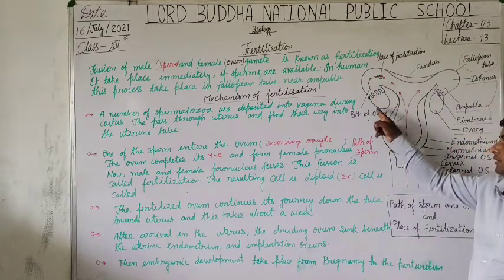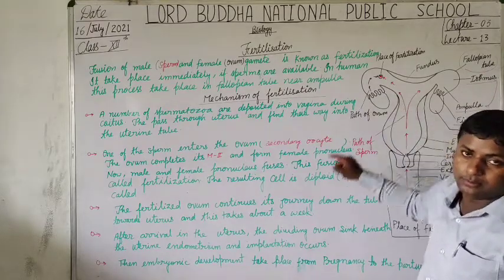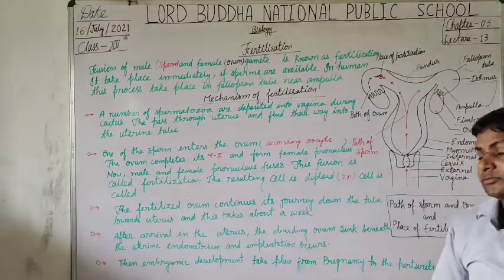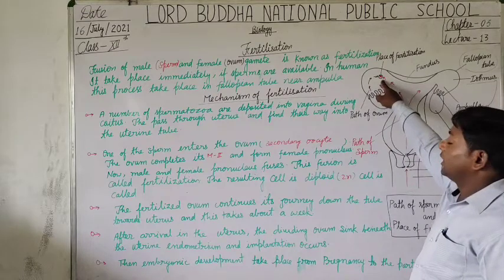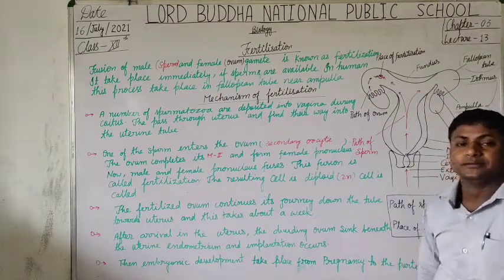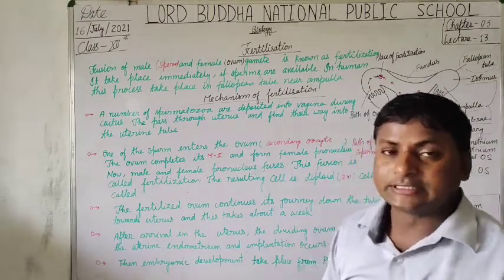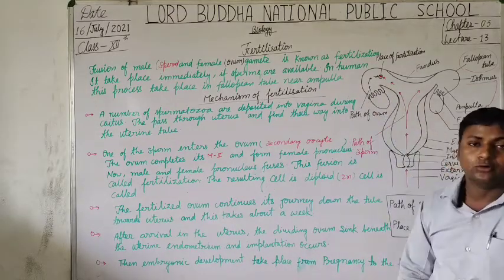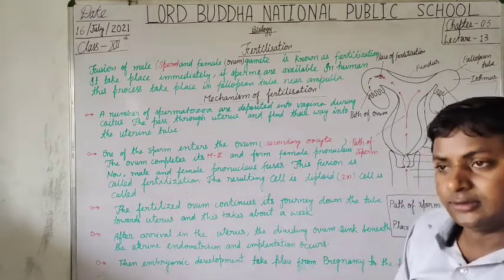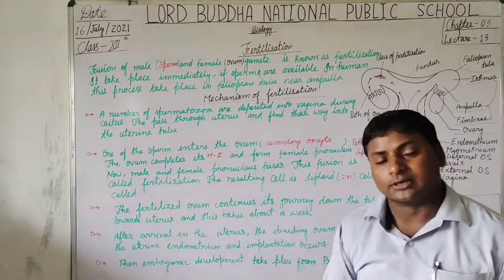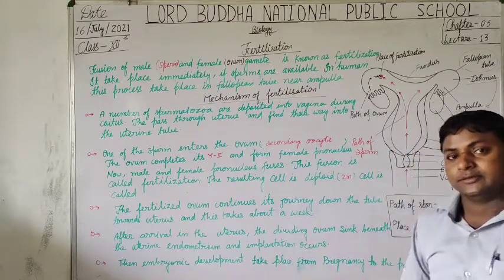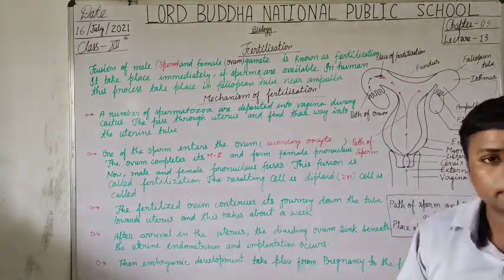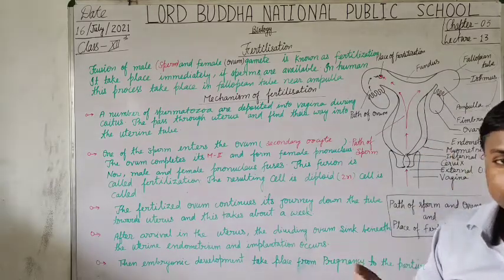And this is the region where the pronucleus of the ovum, which is formed after the division, is present. The nucleus is not seen inside the ovum, but after release, the ovum undergoes the process of division, and with the result of this division, a pronucleus is present inside the ovum.